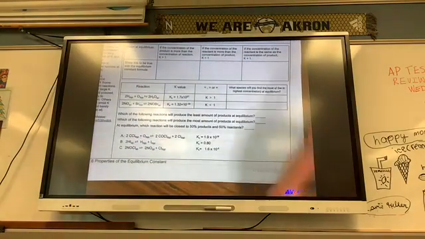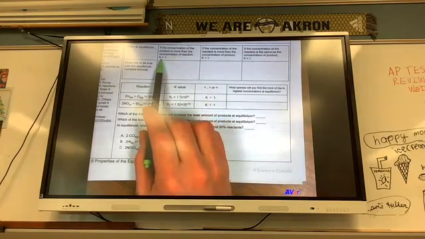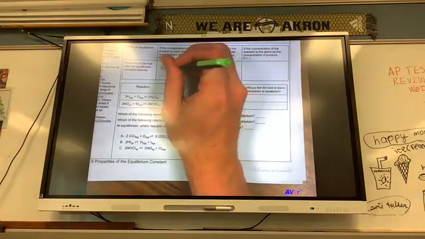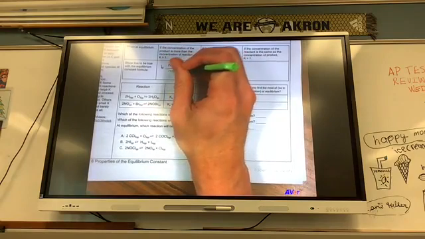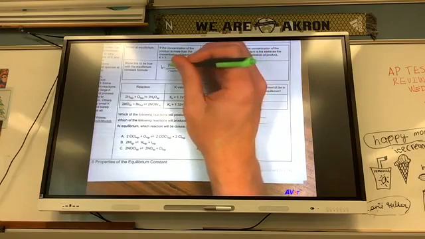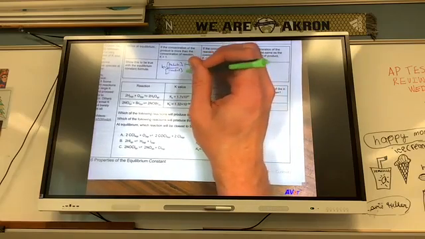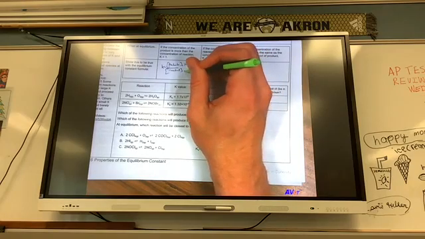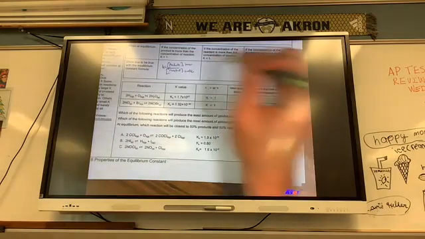When at equilibrium, if the concentration of the product is more than the concentration of the reactant, K is greater than 1. Show this to be true. Well, I guess I could just write K equals products over reactants. This just means that my products have to be larger than the reactants. I don't know what else they want me to show here. The concentration of reactants is more than the products, Q is less than 1, K is less than 1.